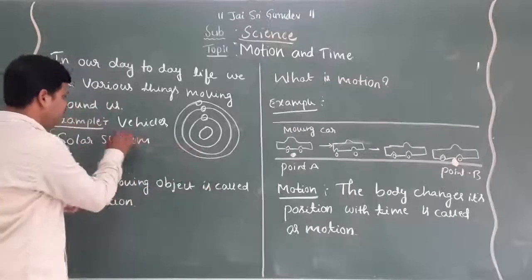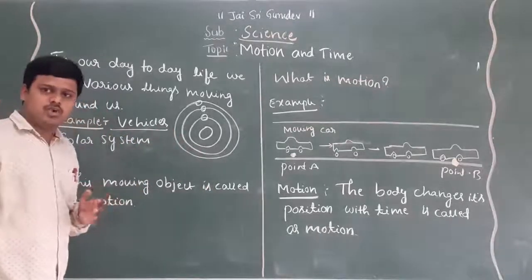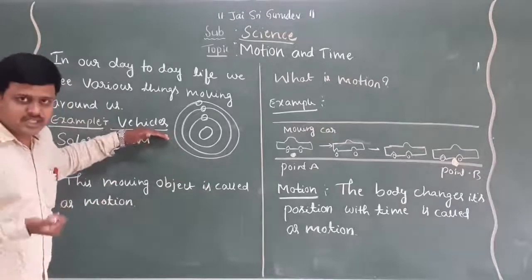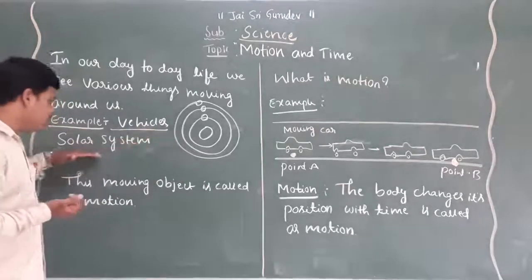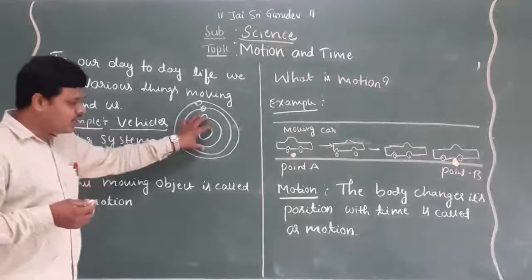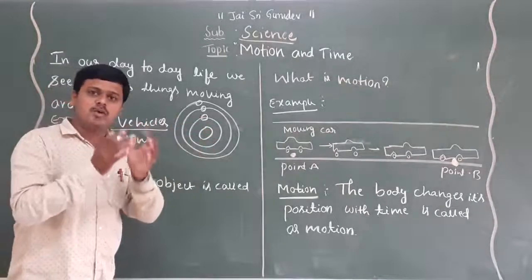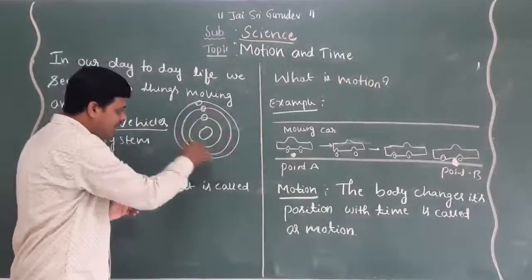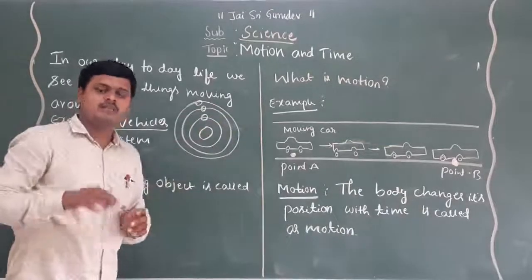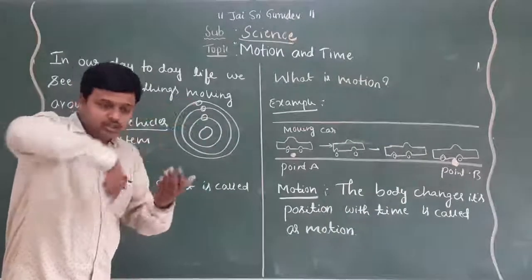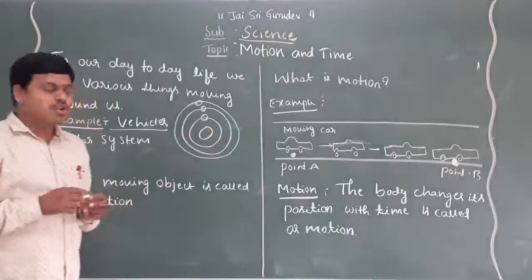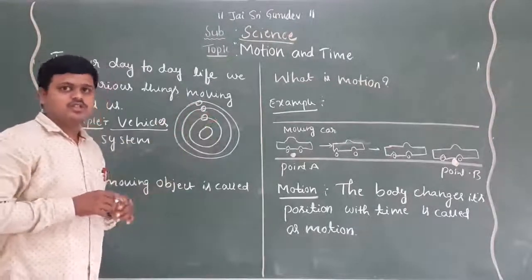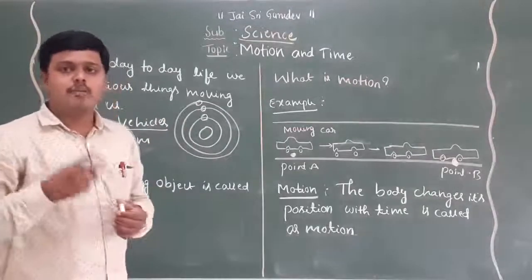So what can we say? Vehicles move from one place to another place, so we can say that it is a moving object. In the solar system also, the sun is settled at the middle, and the other planets present in our solar system revolve around the sun. Is it right? The planets show movement. Then what do you mean by motion?